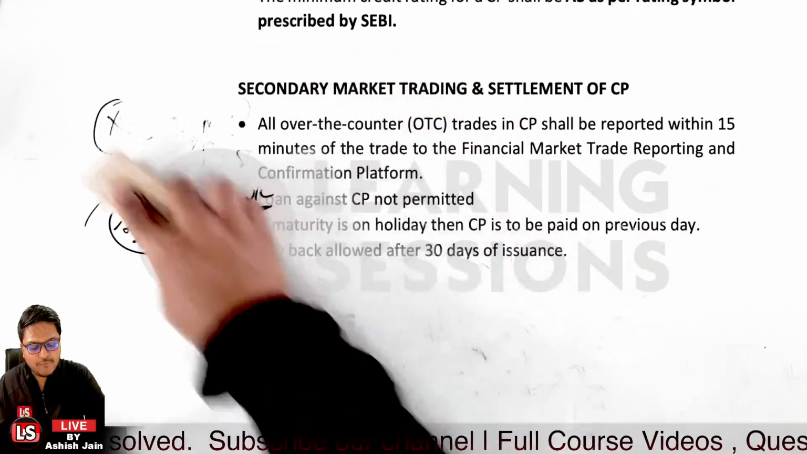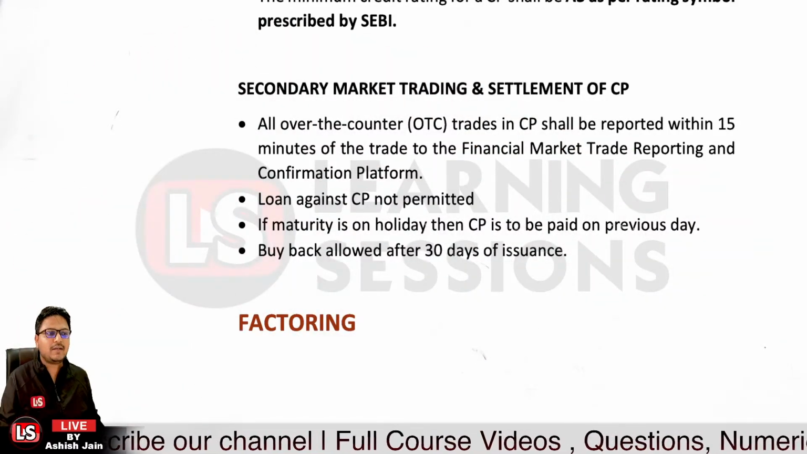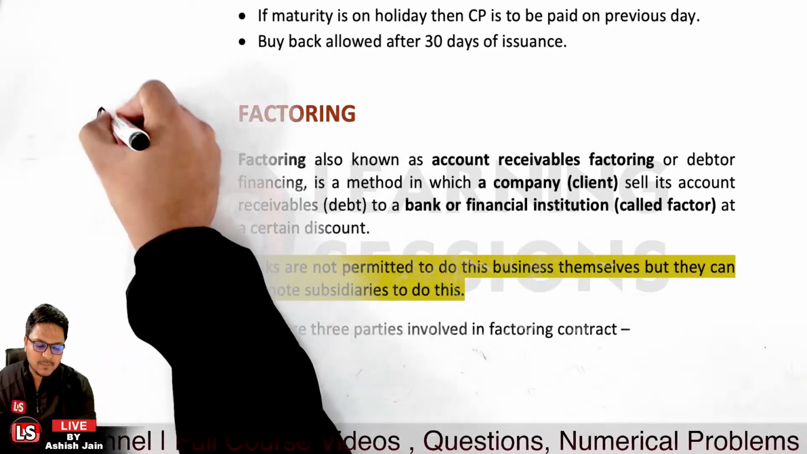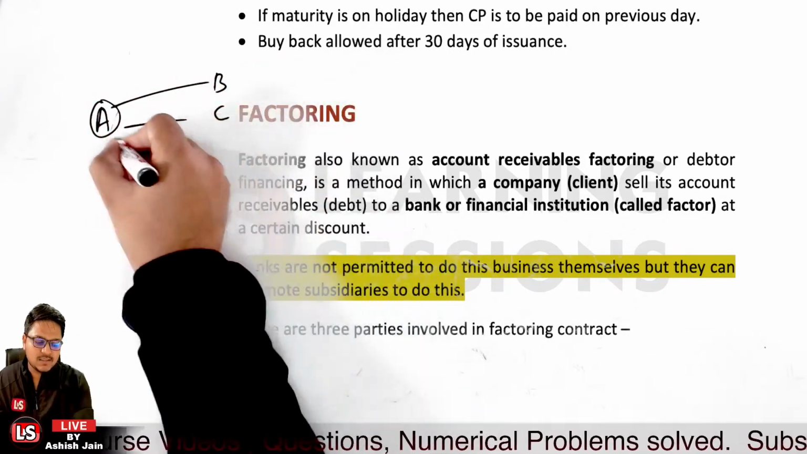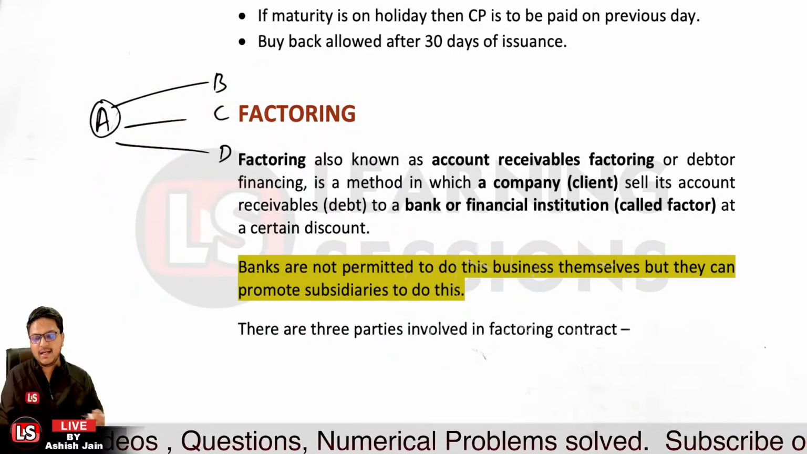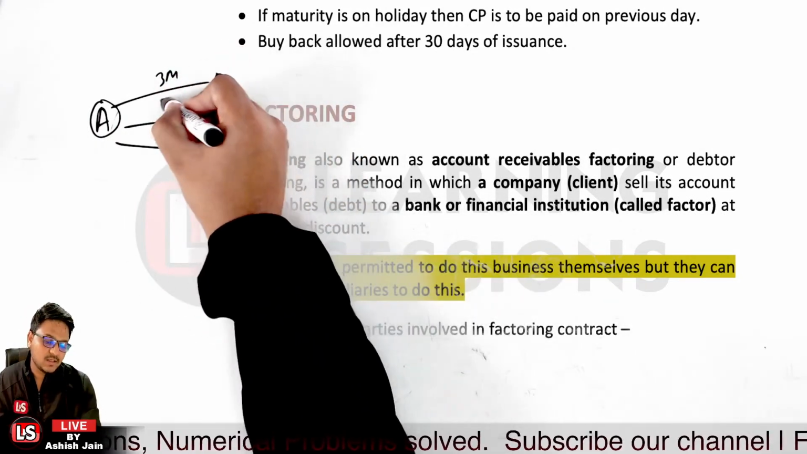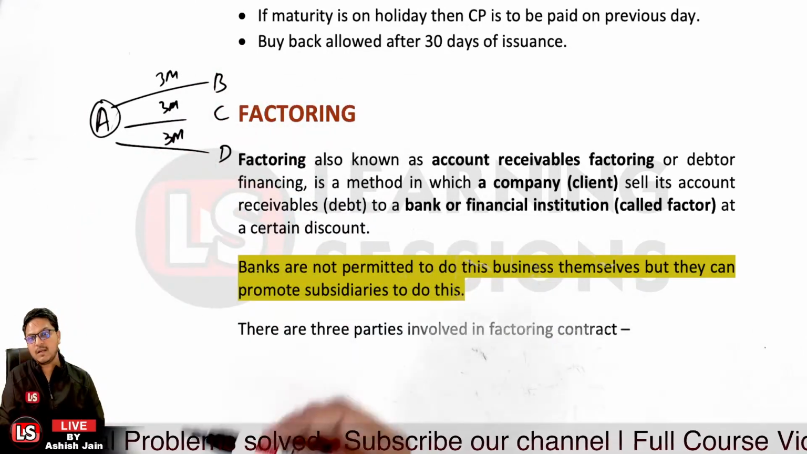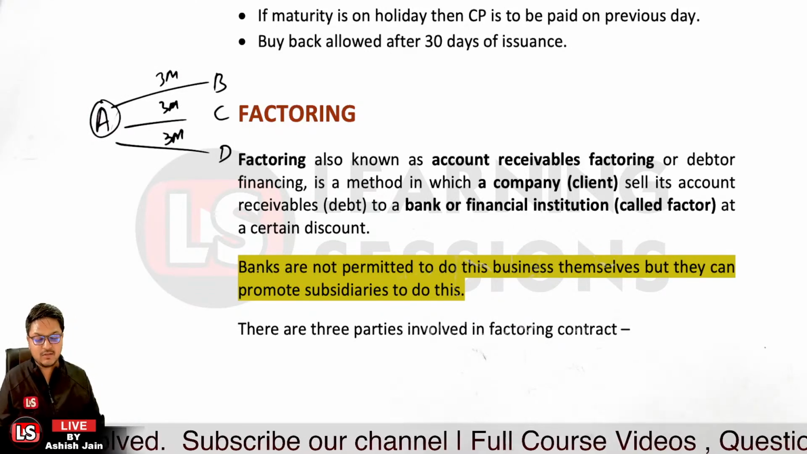Then it's related to factoring. The next point is factoring. Now what is factoring? Let me give an example. Let's take the case that person A has sold goods to person B, person C, and person D, and these goods have been sold on credit of 3 months. In this case, firm A will be receiving the funds after 3 months only.